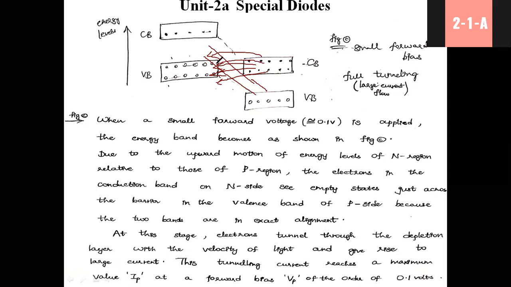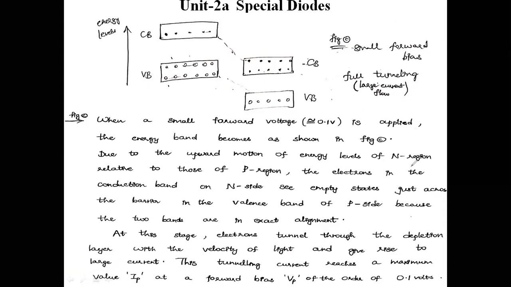Jump into this side. At this stage, the electrons tunnel through the depletion layer with the velocity of light and give rise to a large current here. Due to the tunneling of these electrons into this side, a large flow of current takes place. This tunneling current reaches a maximum value, and that gives the maximum flow of current. That current is IP.